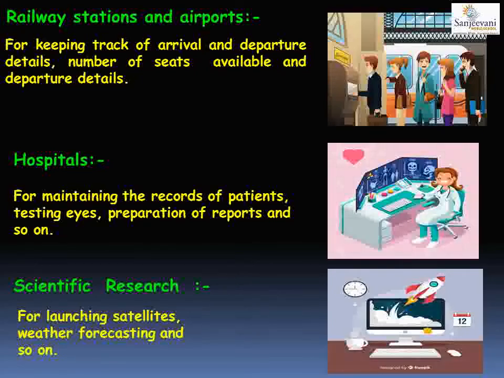The first one was at home, then in shops and malls, then in schools, offices and banks, railway stations and airports, hospitals, and scientific research. Next, we are going to study about the characteristics of a computer.